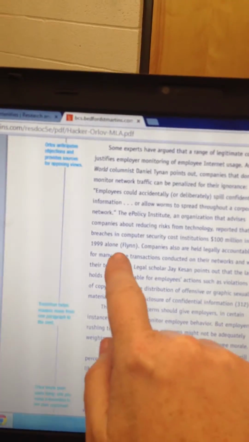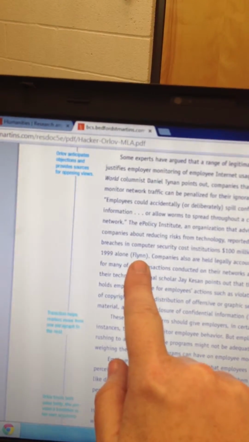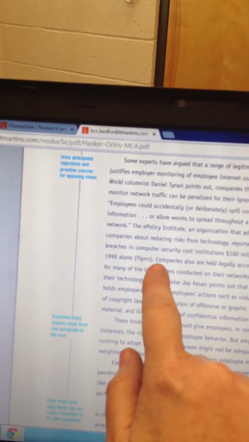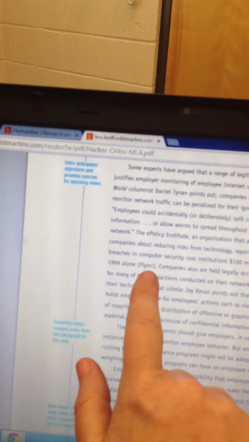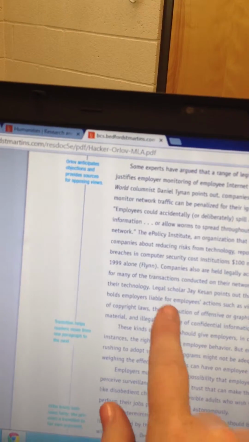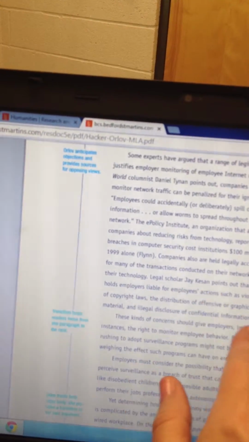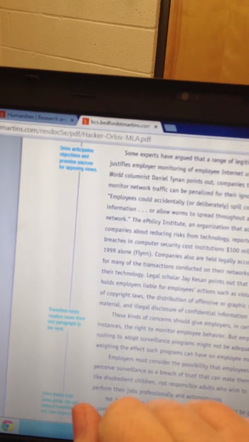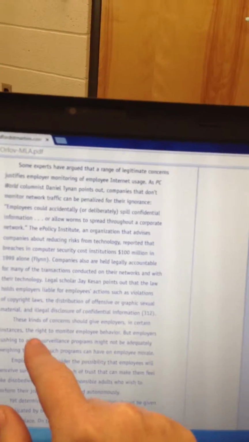You may do that one of 2 ways. Here, you see the author's last name, Flynn, in parentheses. That is totally acceptable for MLA. That lets me know that this information came from this author. Here, you see that they've done this, Legal Scholar J. Keeson, and then they've given me the page number because this is a print source. You only give page numbers with print sources, never with web sources, even if you know the right page number for a web source, like if you have a PDF or something.